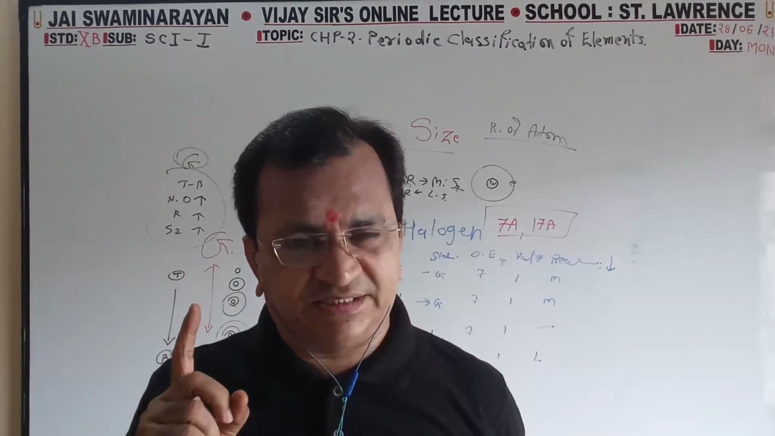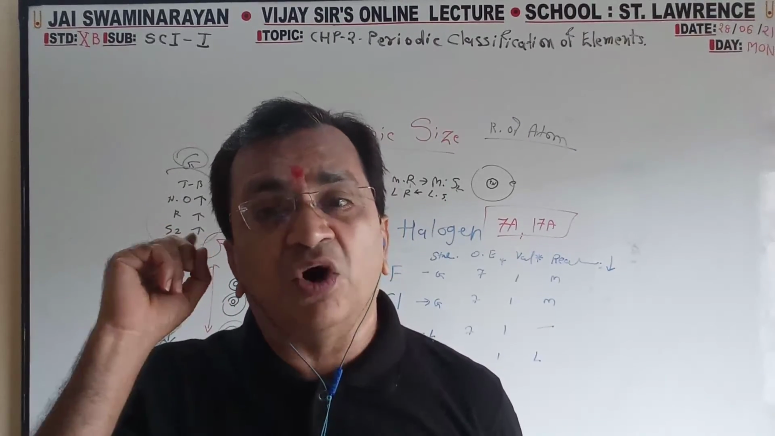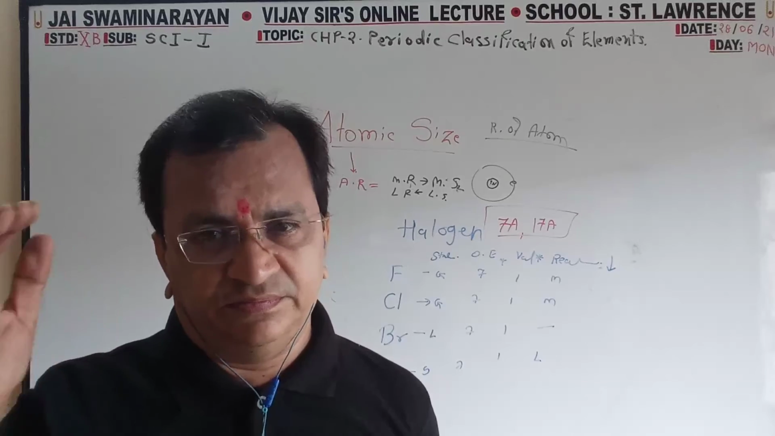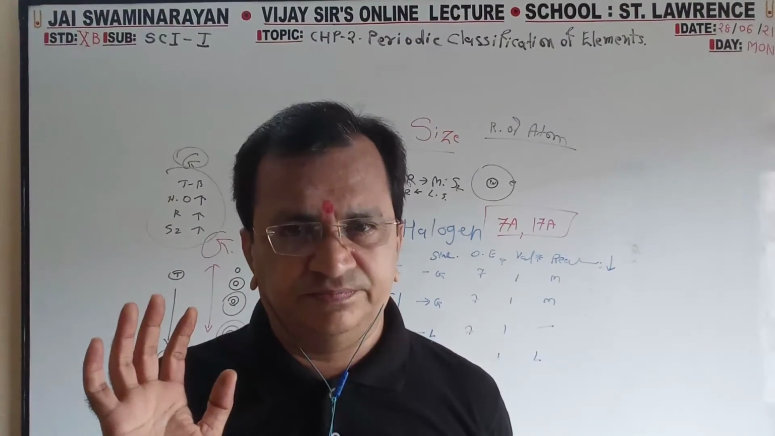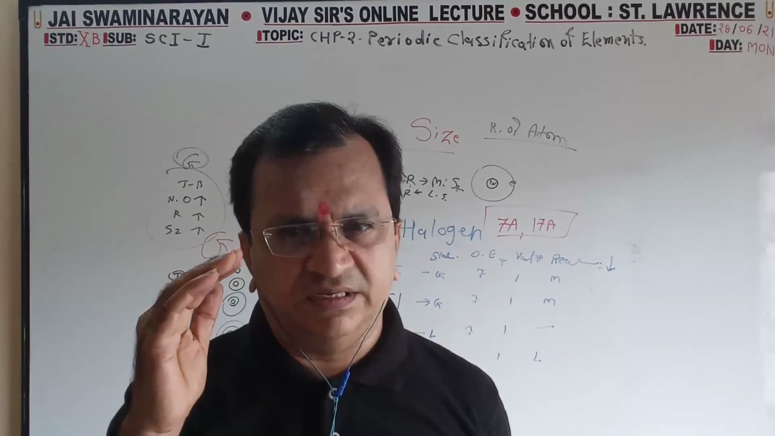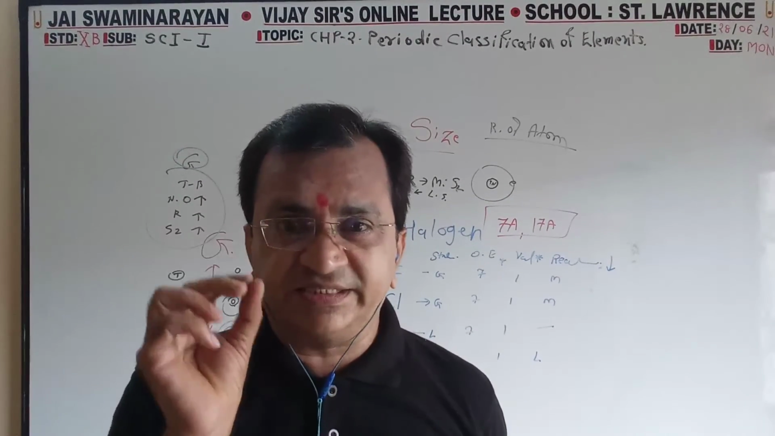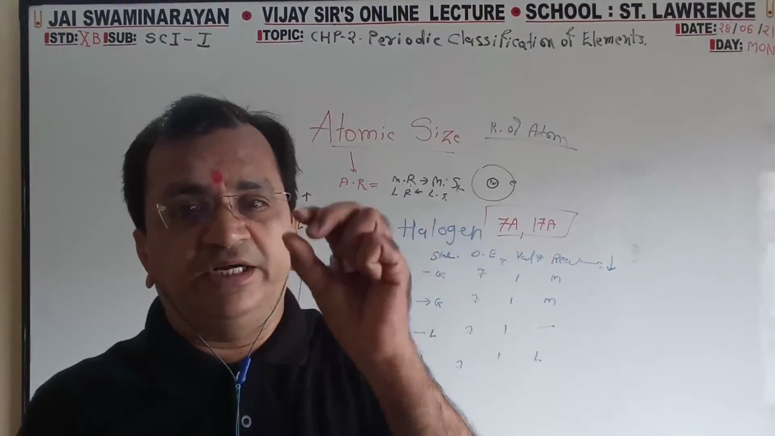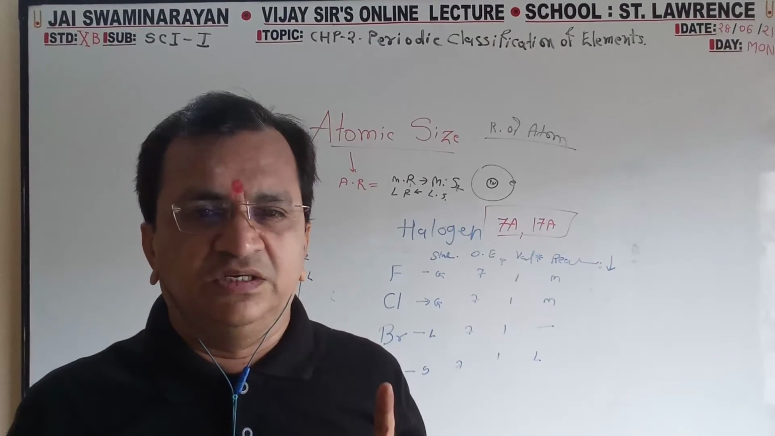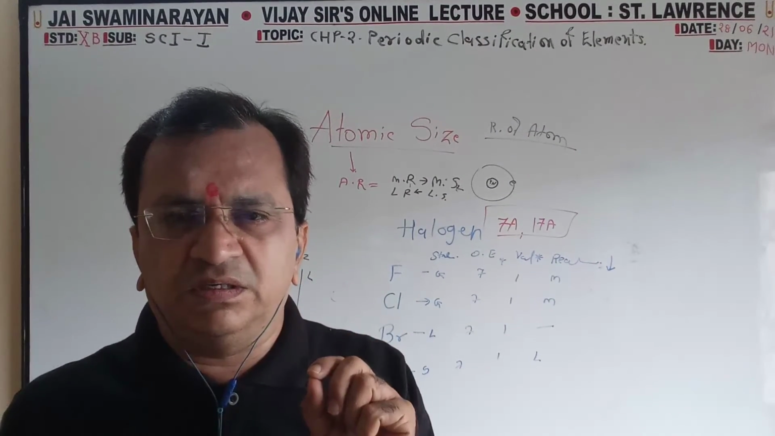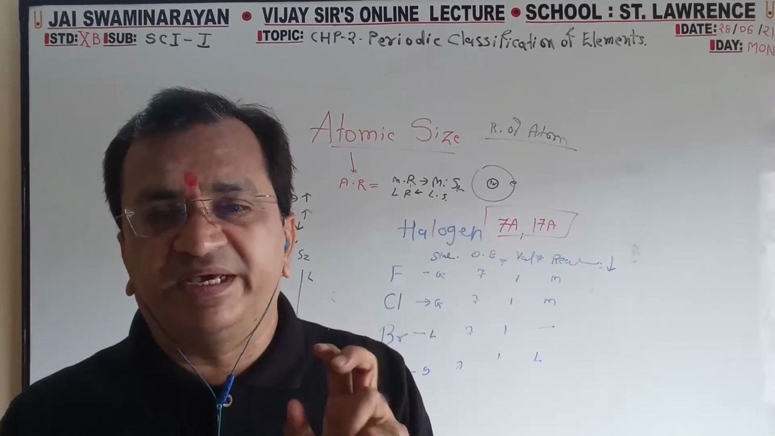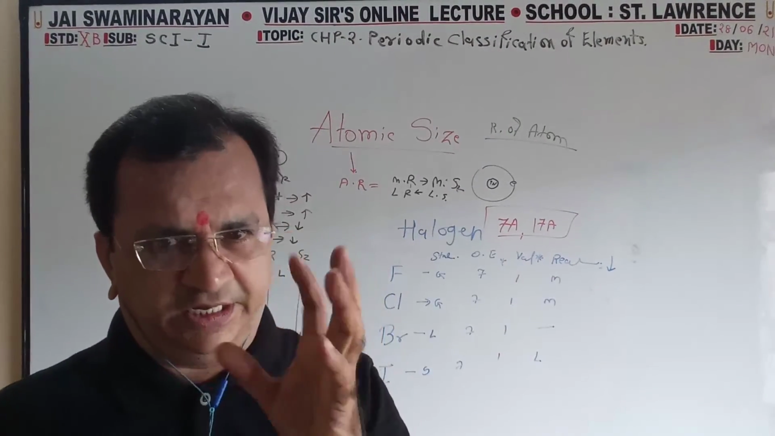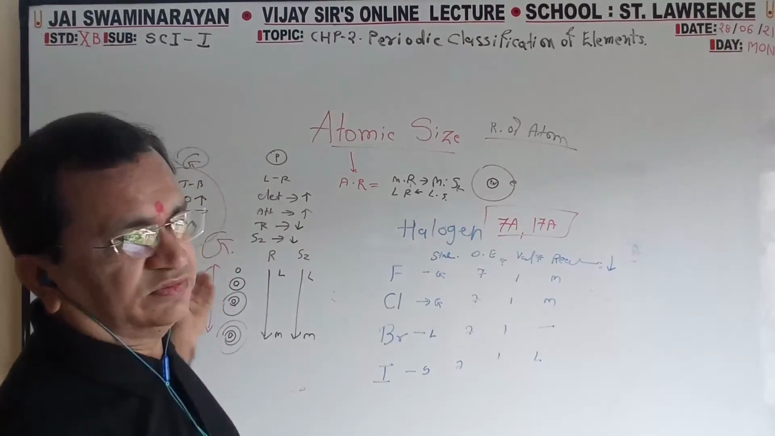Fluorine and chlorine are gas. Bromine is the only non-metal liquid. Iodine is a solid. Gas, liquid, solid. So from gas to solid, the volume goes on increasing. Fluorine, chlorine small. Bromine middle. Iodine atom biggest. So top to bottom, it increases. Here we have shown.